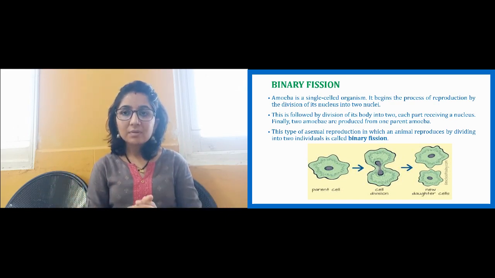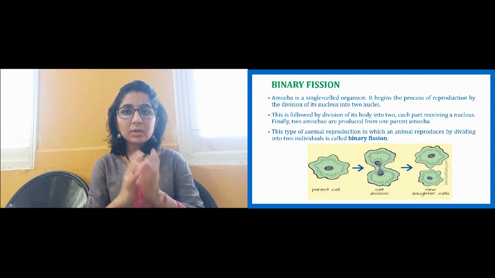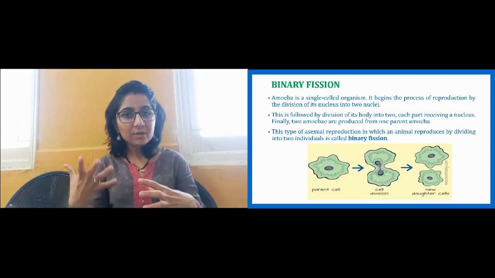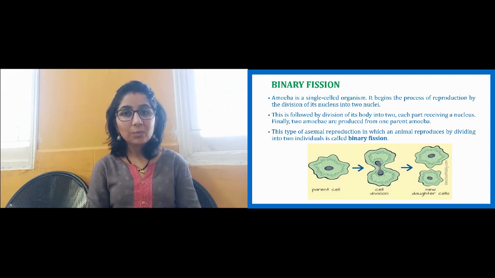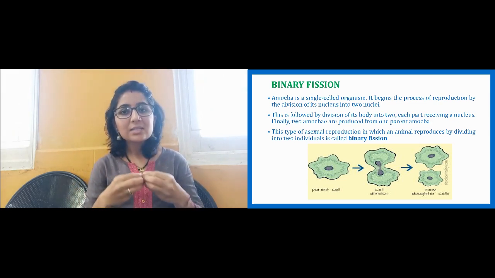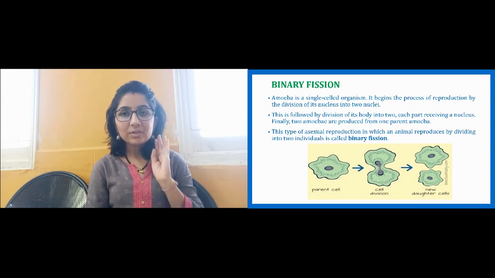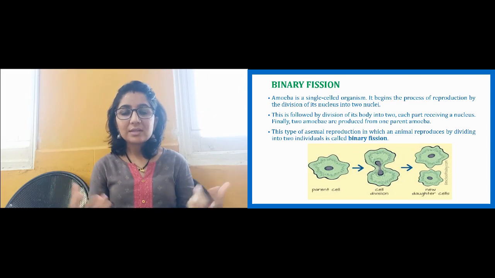In the diagram you can see that the cytoplasm first divides, a furrow is formed, and this is followed by the division of the nucleus. Hence we get two daughter amoebae. The single one is called the parent cell, and the two new cells which are formed are called daughter cells.